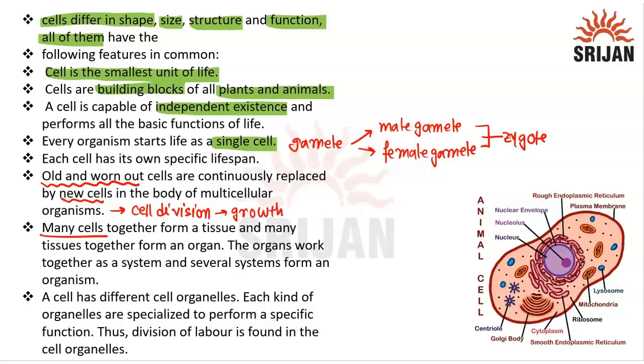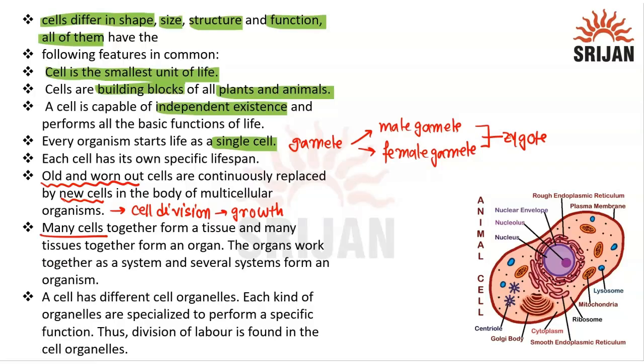Now, many cells doing the same or similar functions accumulate and form a tissue. When various tissues do similar functions, they form an organ. When several organs do similar functions, they form an organ system. When various organ systems come together, that forms a body. Can anybody tell how this hierarchy works?